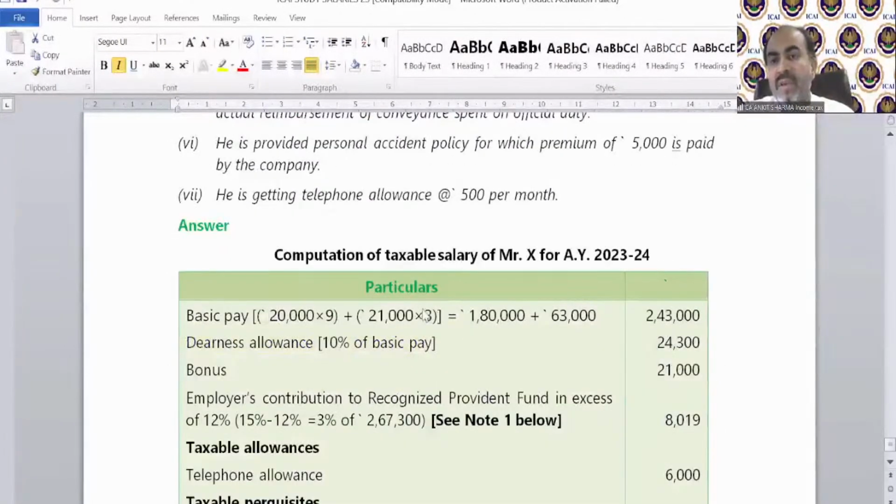So that's the way you need to calculate the salary, 21,000 for 3 months and 20,000 for 9 months. Clear? Next, somebody is asking me about page number 169. So question 5 of house property, page number 169. Let me see what is on page number 169. Just a second, students.